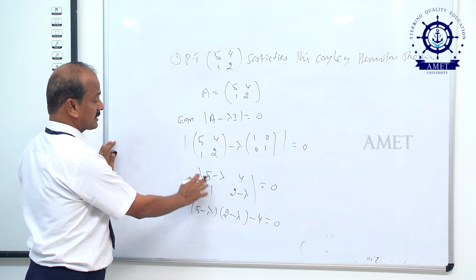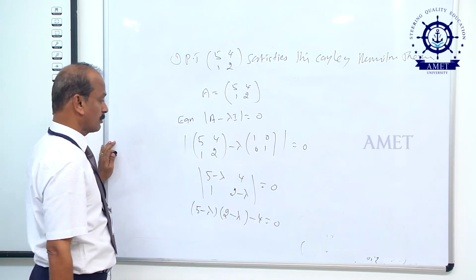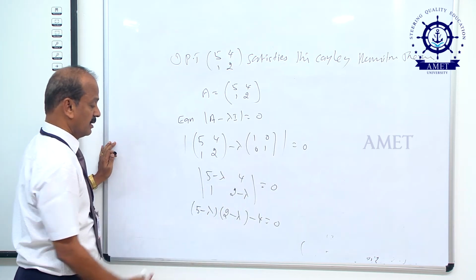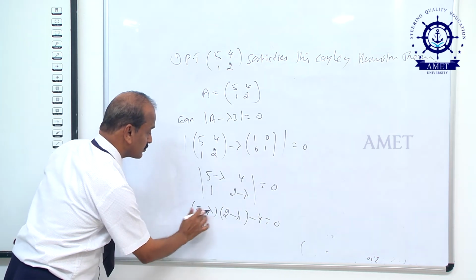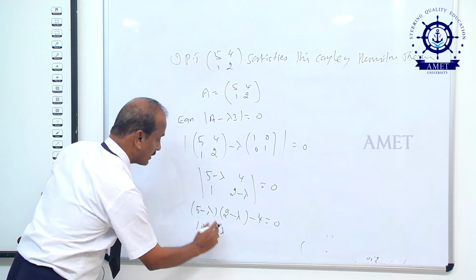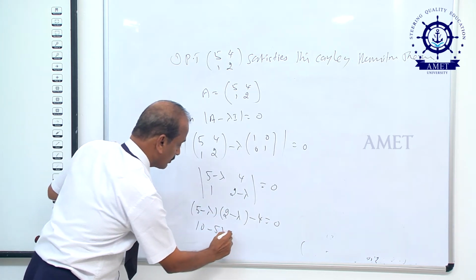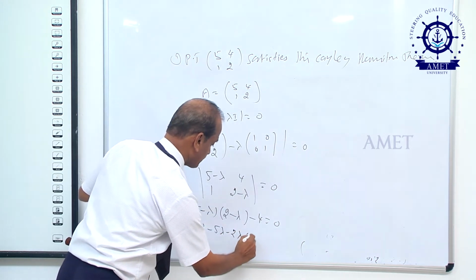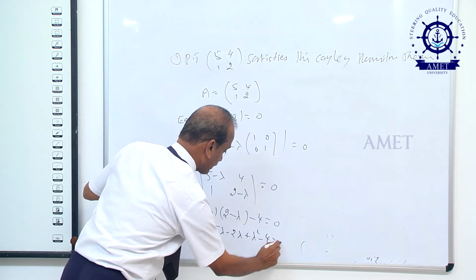Cross multiply, minus cross multiply. We get 10 minus 5 lambda, minus 2 lambda, plus lambda square, minus 4 equal to 0.